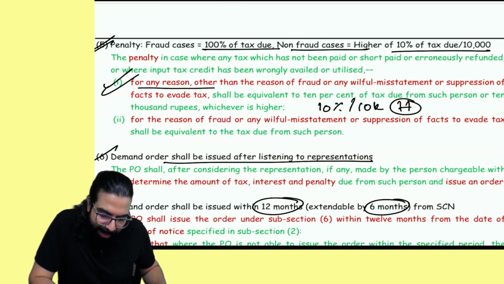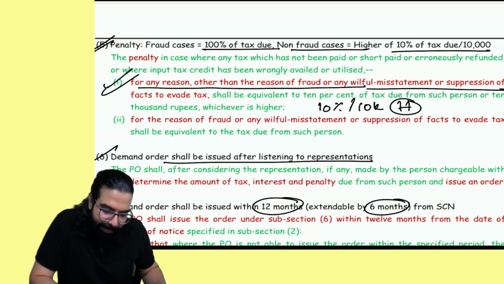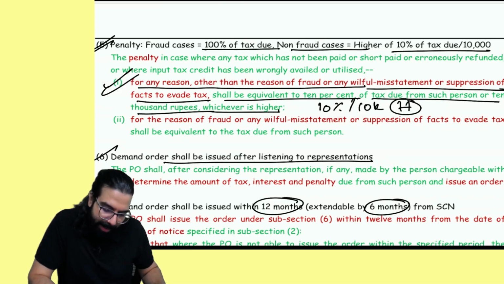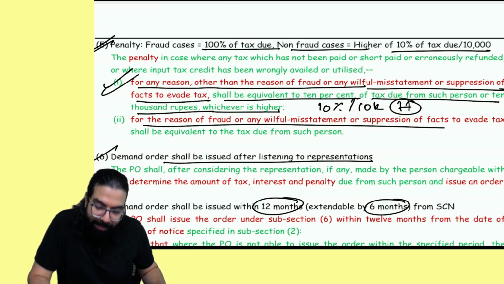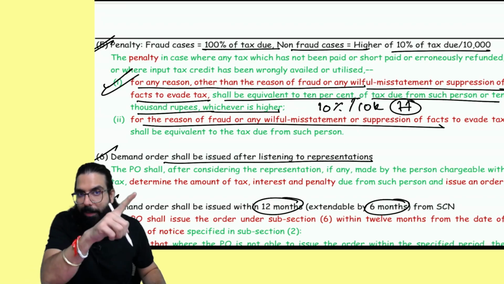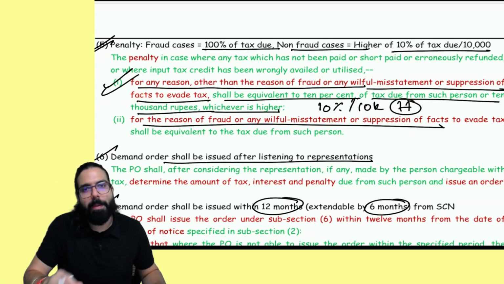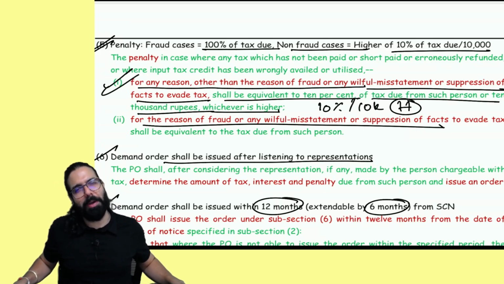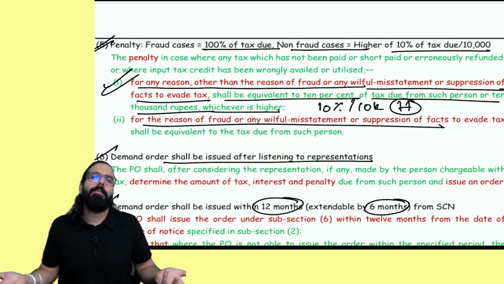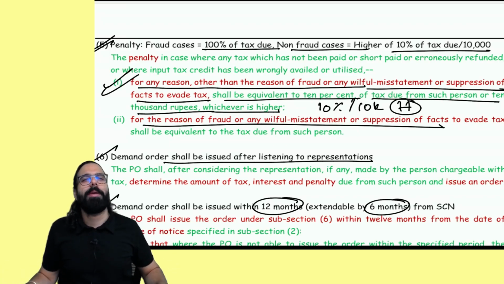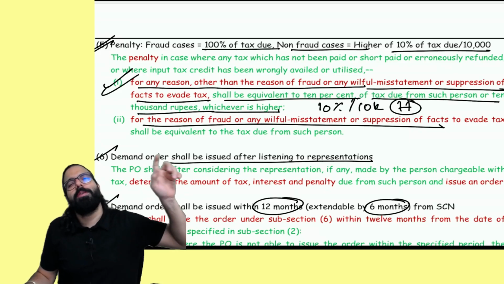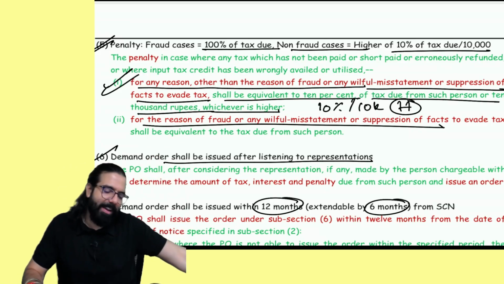It says for any reason other than fraud, etc., then it will be 10% or 10,000, whichever is higher. But if it is fraud case, then Baba, you already know 15%, 25%, 50% and 100%. But if fraud penalty is charged and you went to the court and court told Ramesh is not a fraud, then Baba, proper officer will charge me a penalty as if I am not a fraud, which is basically 10% or 10,000, whichever is higher.